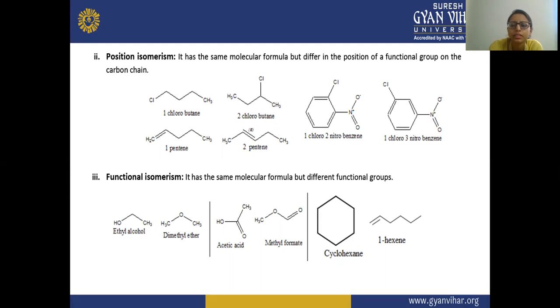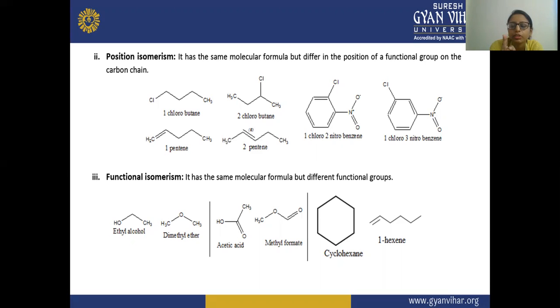So here you can see the double bond is present in this pentene on the first position of the carbon atom in this chain. And in the second example, 2-butene, you can see the double bond is present on the second position in this chain. So here the difference, as you can see, in the three isomers of these three compounds, there is a difference in the position of the functional group.